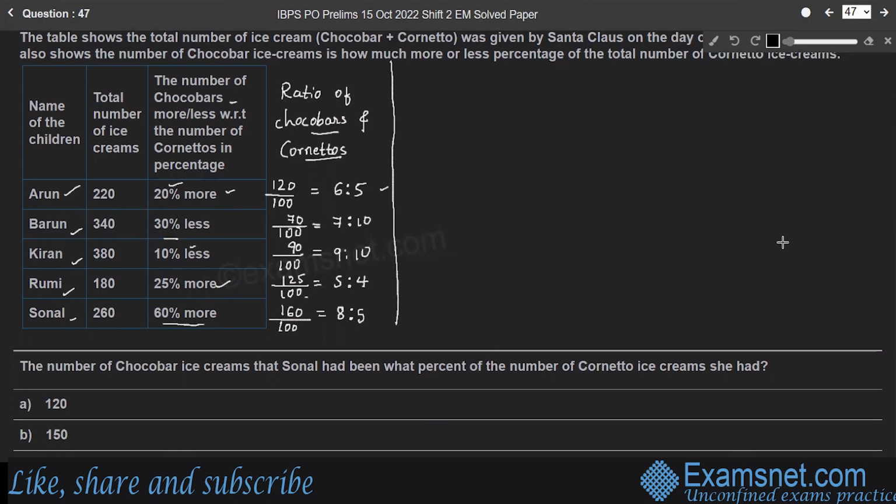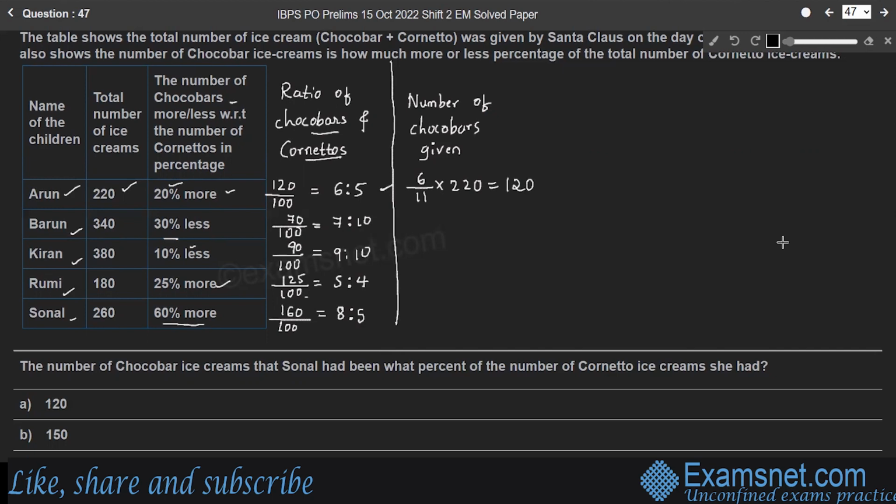Considering this ratio, let us find the number of chocobars and the number of cornettos given, right? So we'll consider the number of chocobars given. Here for Arun, first case. So 6:5 is the ratio. So out of 11, 6 chocobars were given. Out of 11 ice creams, the total number of ice creams is 11. So 6 are chocobars. So therefore, for 220, the total number of ice creams given to Arun is 220. So the number of chocobars given to Arun is 20 into 6, 120.